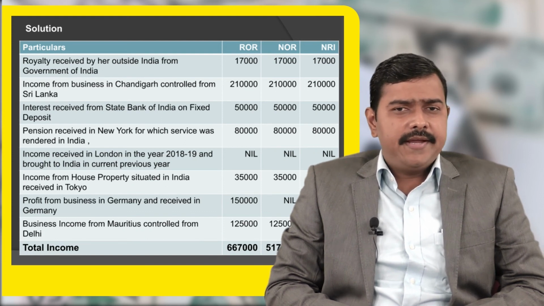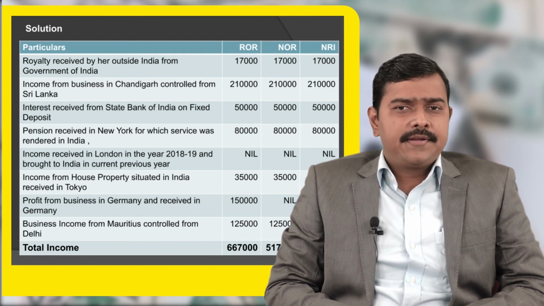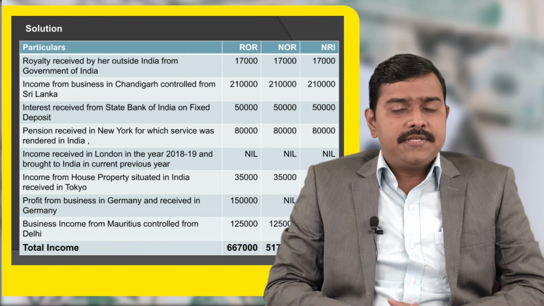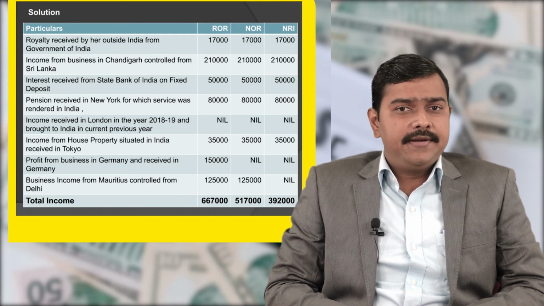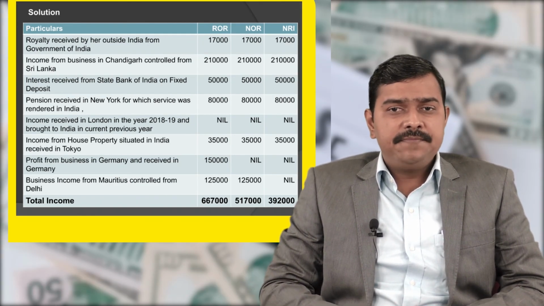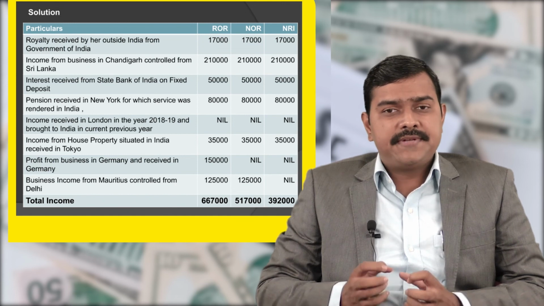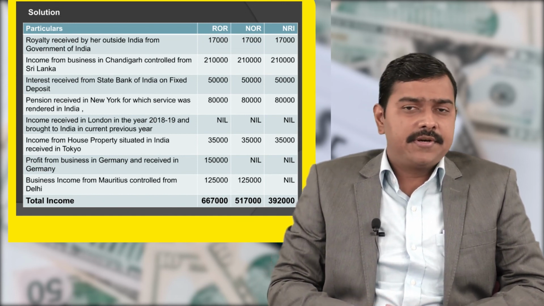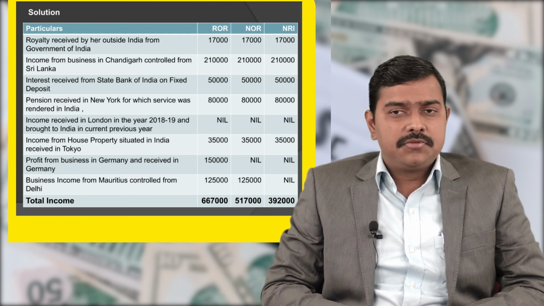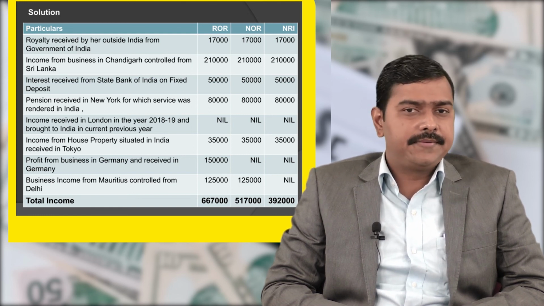Next is income received in London in the year 2018-19 and brought to India in the current previous year. So this is past untaxed income brought into India during the current previous year. These are known as remittances. Remittances are not taxable in the current previous year, so it will not be taxable for ROR, NOR and NRI.